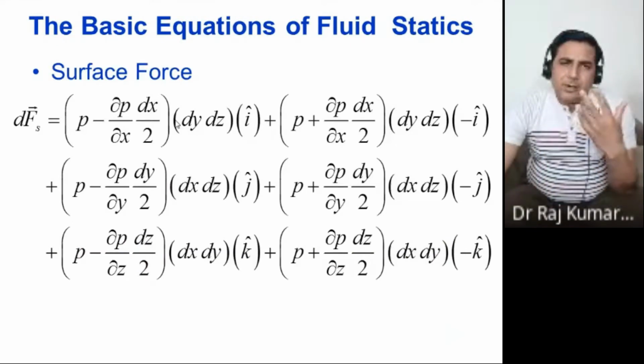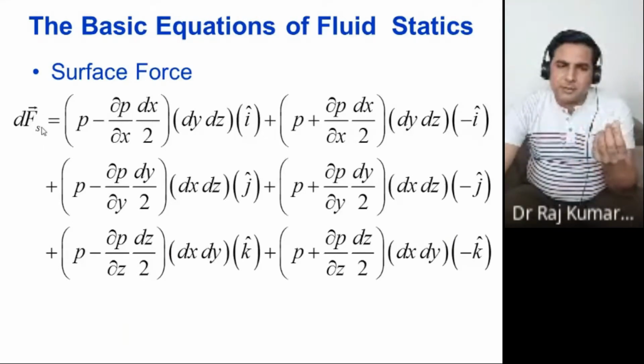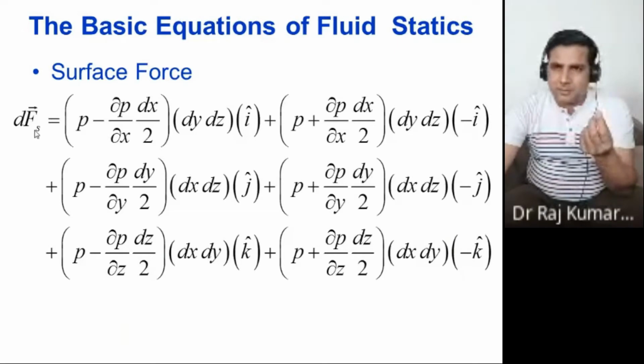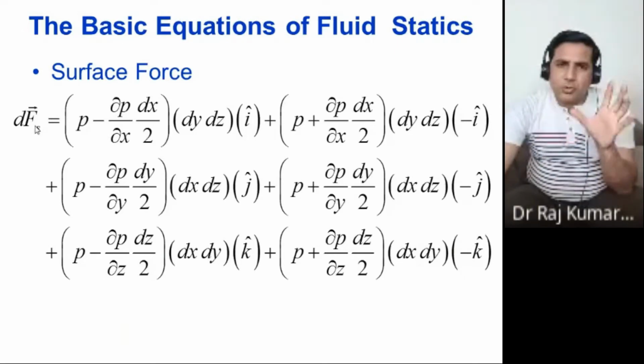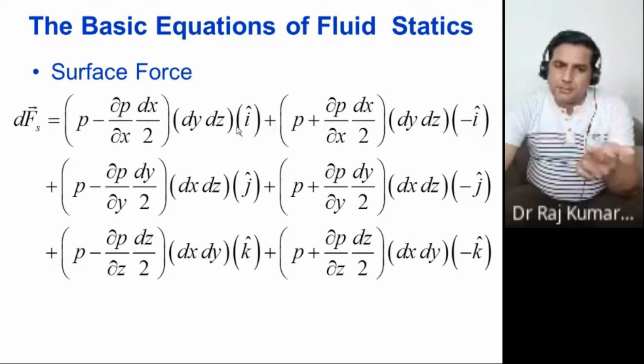Now we want to add the forces. We write dF vector with the surface symbol for all surface forces on this particular differential element, therefore we put the differential sign. This is for your left side multiplied by area, and the direction was this side, therefore you kept i cap.